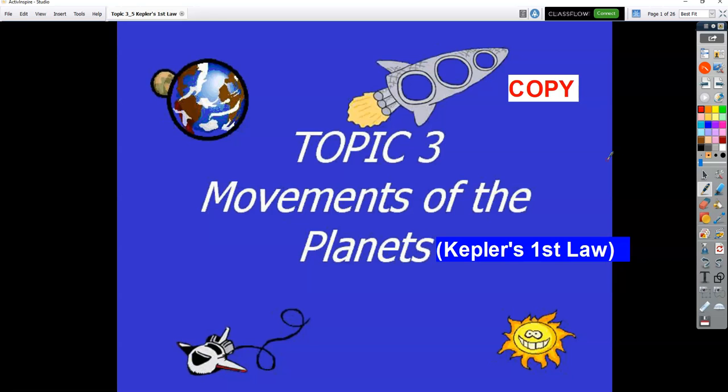The other worksheet is Kepler's first law worksheet, which is 10 multiple choice questions. Same as always, to the left of each number is a box, and you can type your answer right there, and then just save that PDF and submit that.